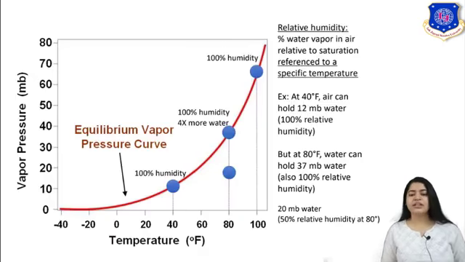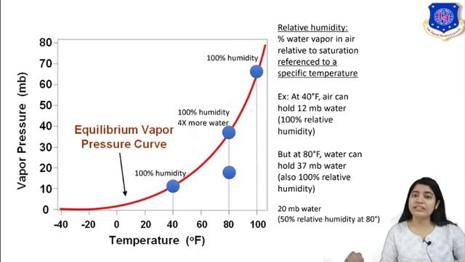Clear? Now let's take an example for vapor pressure versus temperature. See, this is your equilibrium vapor pressure curve. It means as vapor pressure is there, it is 100% saturated. It is already saturated. Now here you can see how relative humidity is defined with respect to temperature. So the first example is, suppose at 40 degrees Fahrenheit, your air can hold 12 MB of water, and its relative humidity at that temperature is 100%.